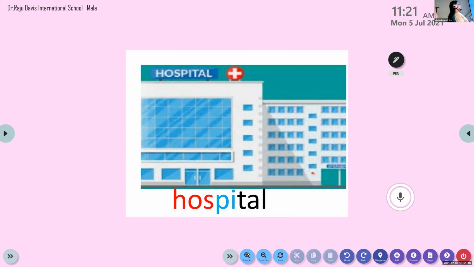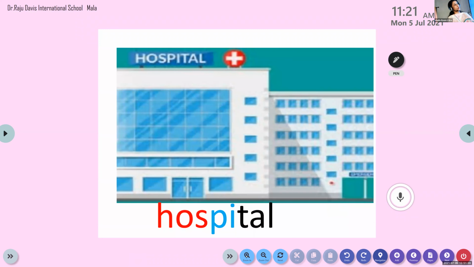Hospital. All of you, please say the word. First, let us identify this word. What is this word? Hospital. Ma'am, I have not written it. River, you did not write? Please write it fast. River, R-I-V-E-R. We have to separate the word into syllables. Ri, ver. Ri means R-I, and V-E-R means ver. So ri-ver. Syllabicate the words and write it.